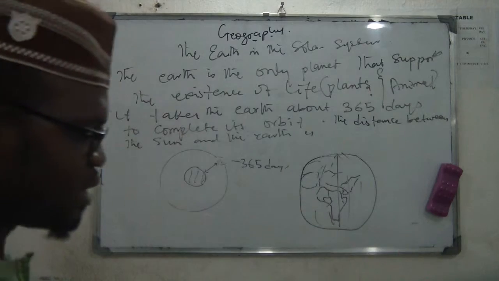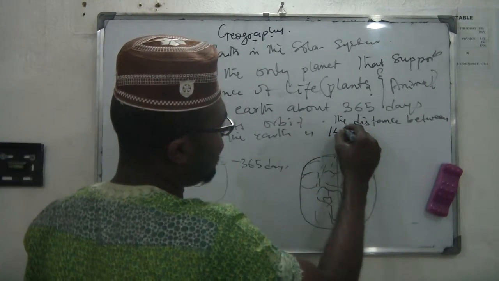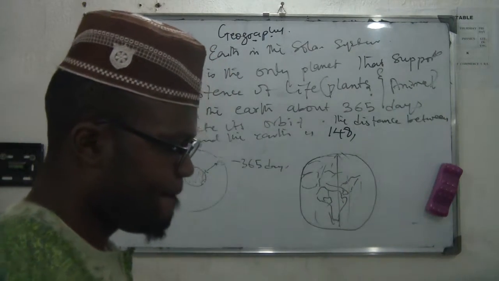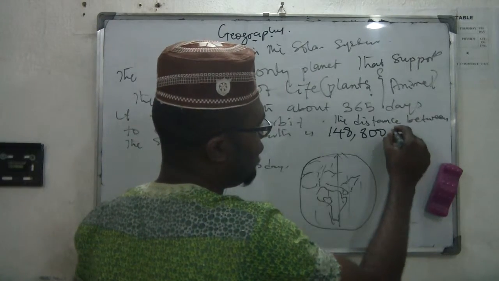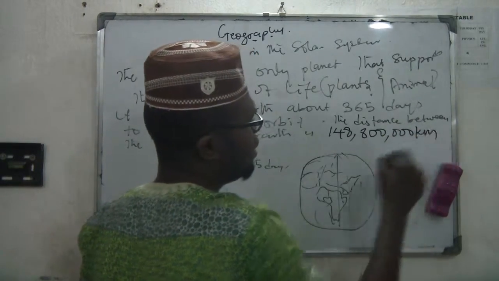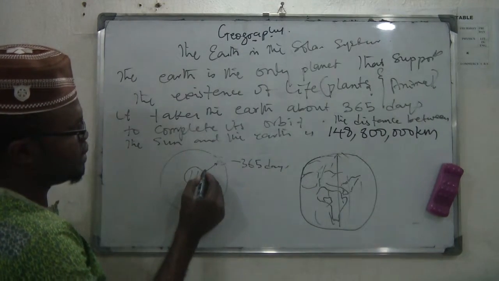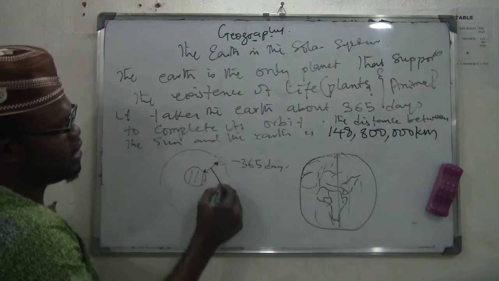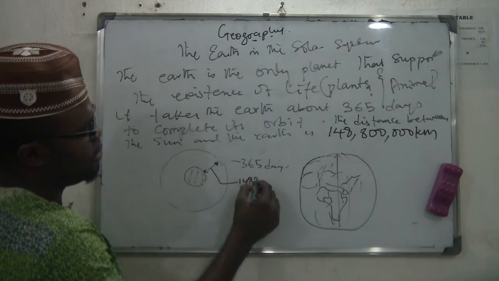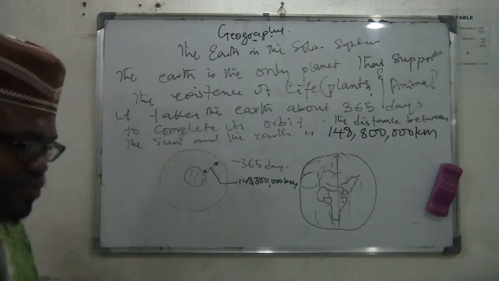The distance between the sun and the Earth is 148,800,000 kilometers. That's the distance between the sun and the Earth. This very distance here is 148,800,000 kilometers.